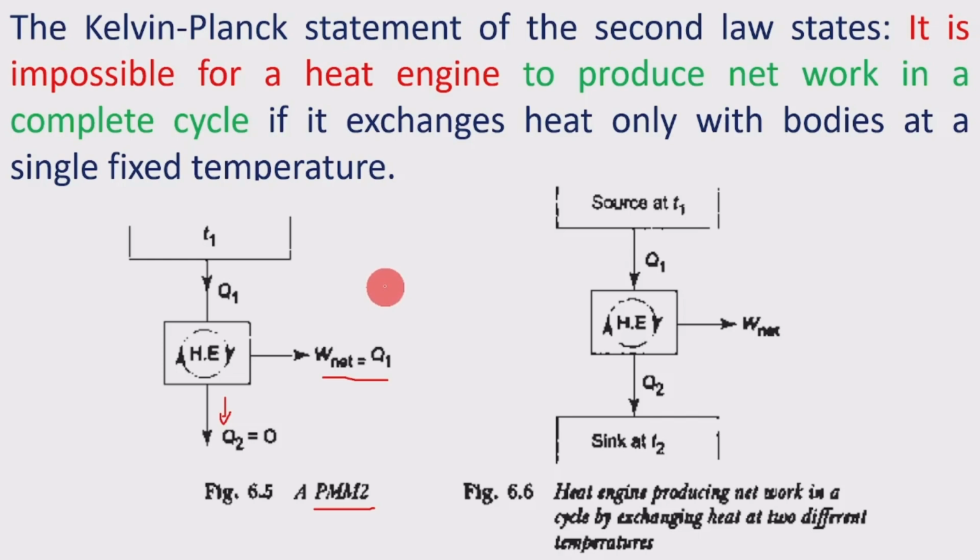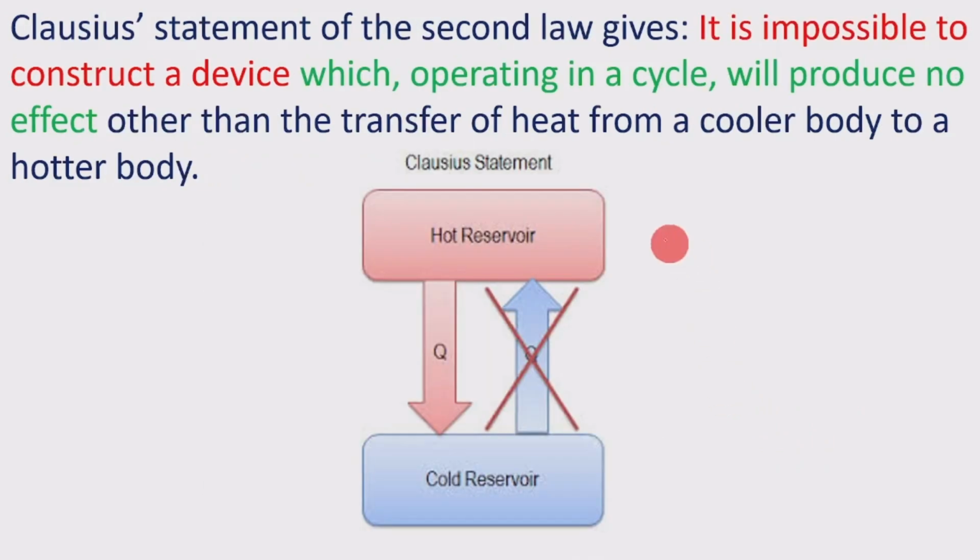It is given in the Kelvin-Planck statement. Then from that, what is possible, this we are going to have. This is possible according to the heat engine. This is a Kelvin-Planck statement. Moving further, Clausius statement. The Clausius statement of second law gives it is impossible to construct a device.